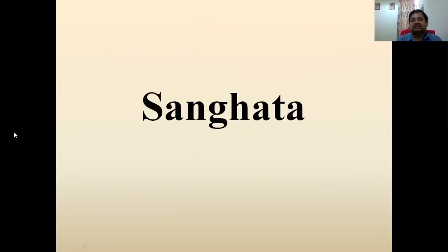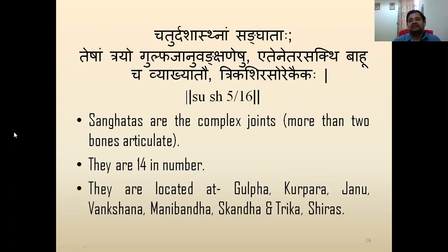Next is Sanghata. Sanghata here basically means Asthi Sanghata. So Sanghata are complex structures. Sanghata are complex joints where more than 2 bones are going to be articulated. Chaturdasha Asthanam Sanghata, so there are 14 in number. Certain examples are given here: Gulpha, Kurpara, Janu, Vangshan, Manibandha, Skandha, Trika, and Shira. You can take one example of Janu. Janu is correlated with the knee joint. In knee joint, we can say the lower end of femur, the upper end of tibia, and patella are going to take part. That's why it is called as Asthi Sanghata.